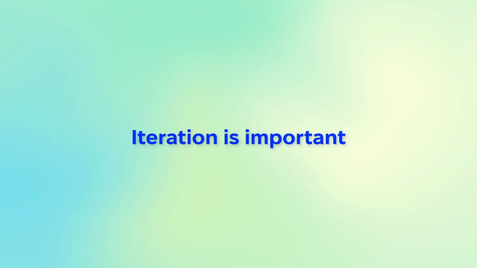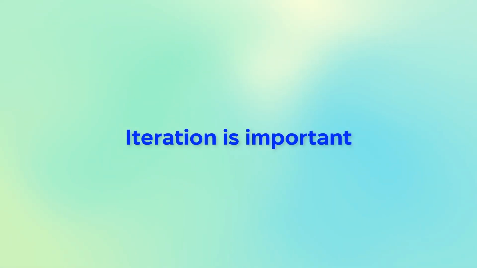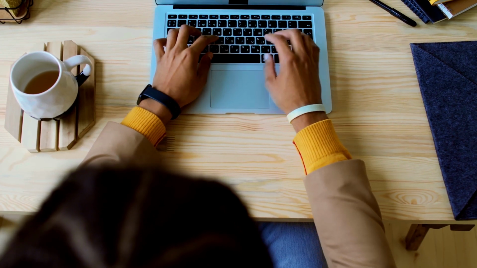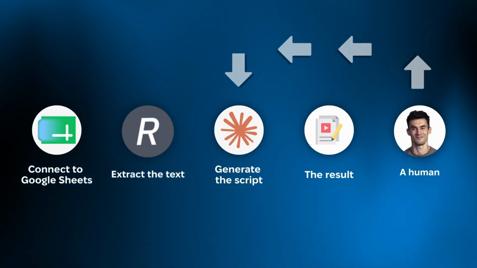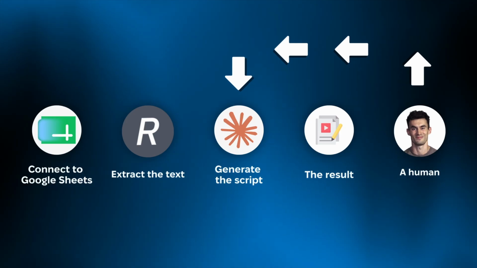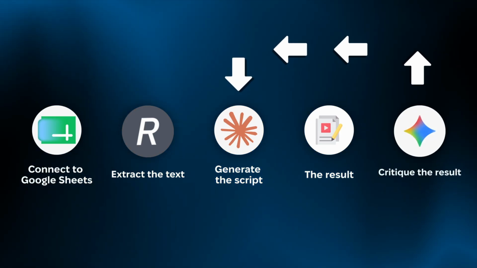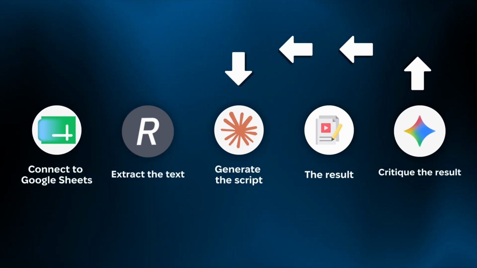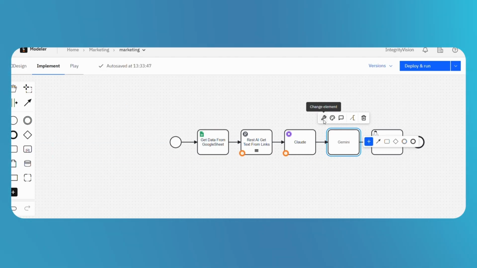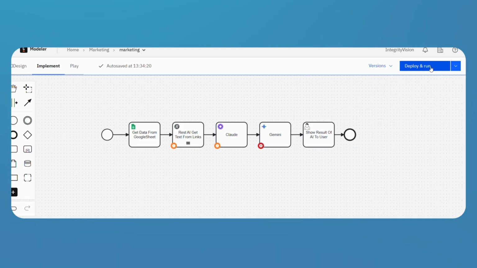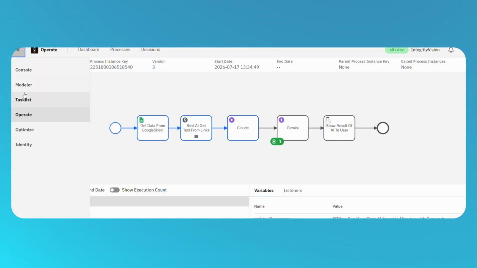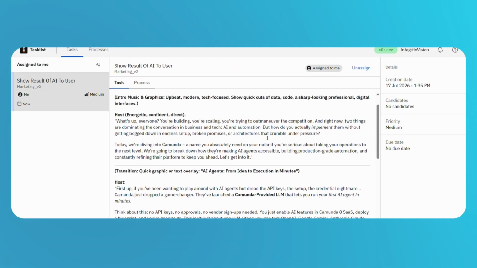Another important feature of AI agents is iteration. Do you remember when I had to rewrite the prompt manually because I didn't like the output? As a human, I would probably need to repeat this iterative process several times to achieve a satisfactory result. However, an AI agent can do this independently. In our example, the AI agent can create the first version of a YouTube script and then add another LLM to review its job according to YouTube best practices. After several iterations, it can produce a stronger final output.